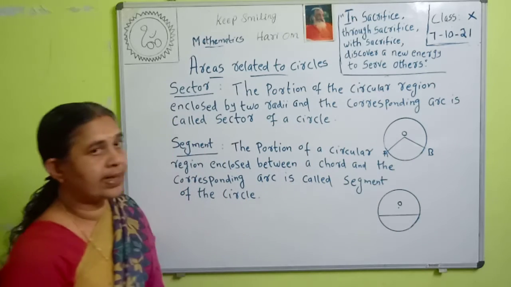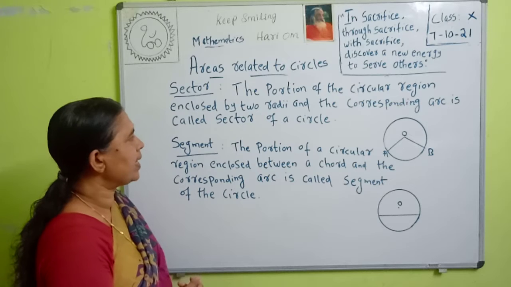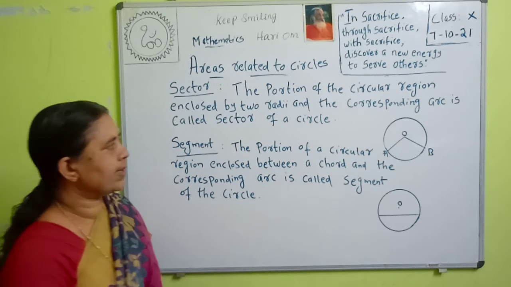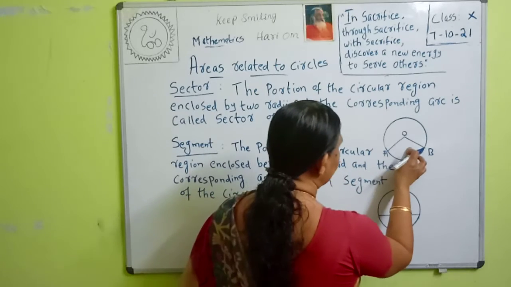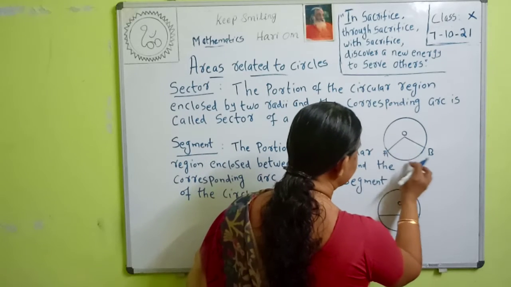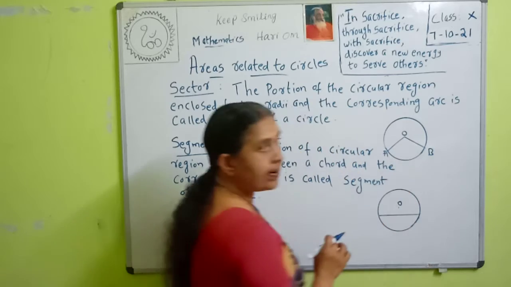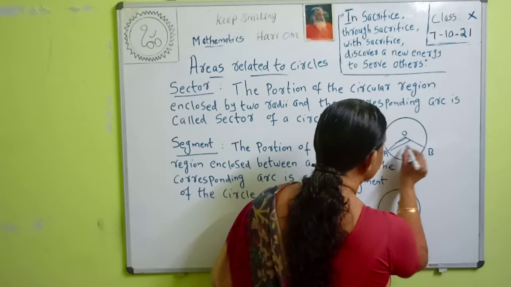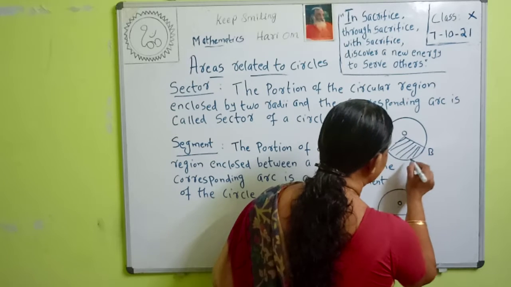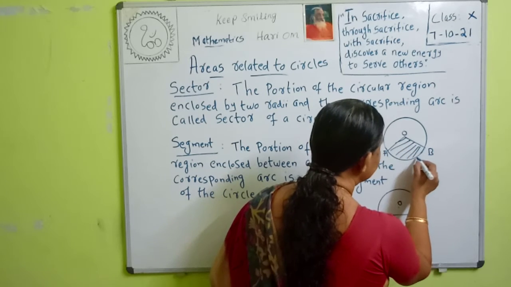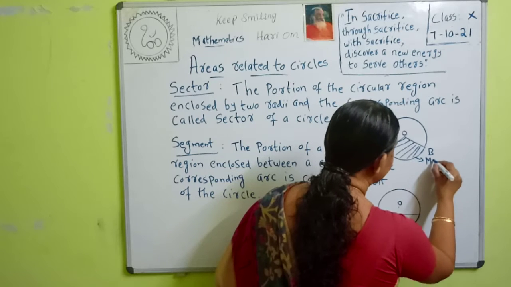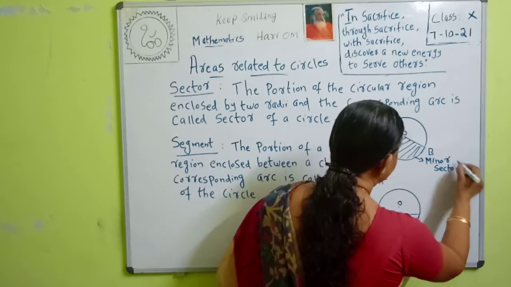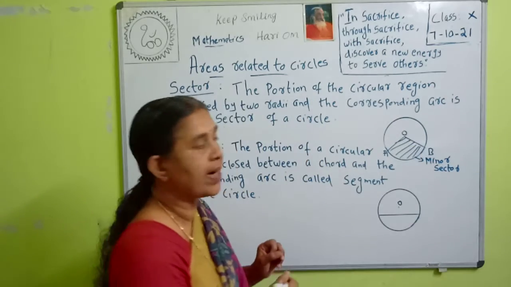So what is the sector? The portion of the circular region enclosed by two radii and the corresponding arc is called a sector of a circle. Two radii, the corresponding arc. AB is the arc and OA and OB are the radii. Then this portion is called the sector of a circle. This shaded region is the minor sector, and the other unshaded region is called the major sector.